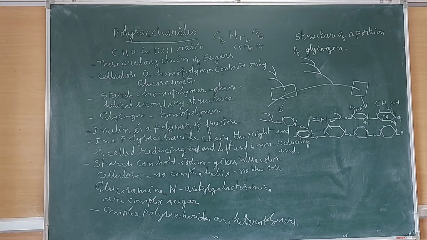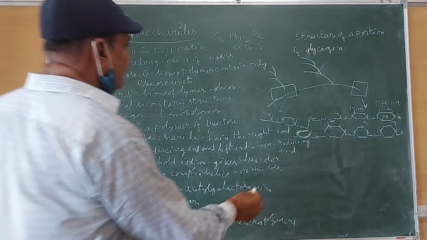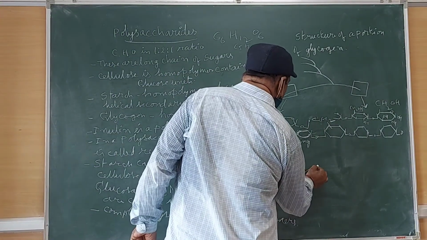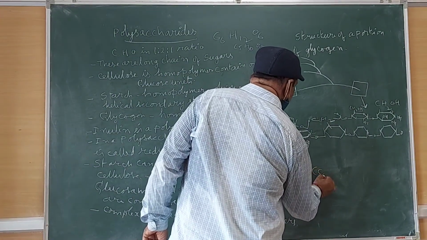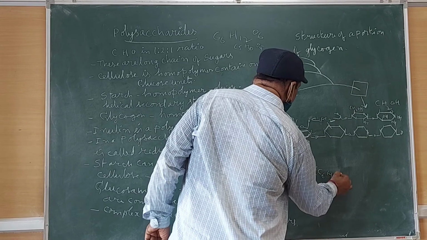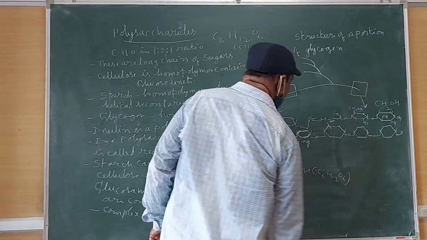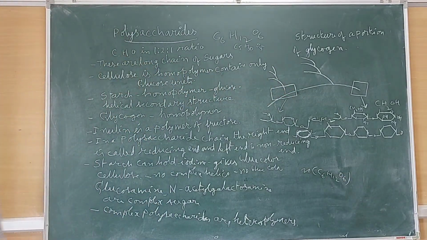Polysaccharides are of two types: homopolysaccharides and heteropolysaccharides. I have given examples. Now, n monosaccharides, nC6H12O6, is a monosaccharide.